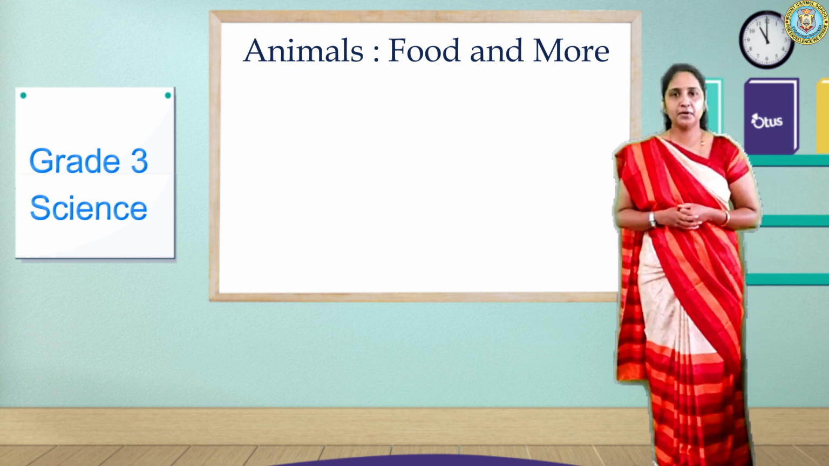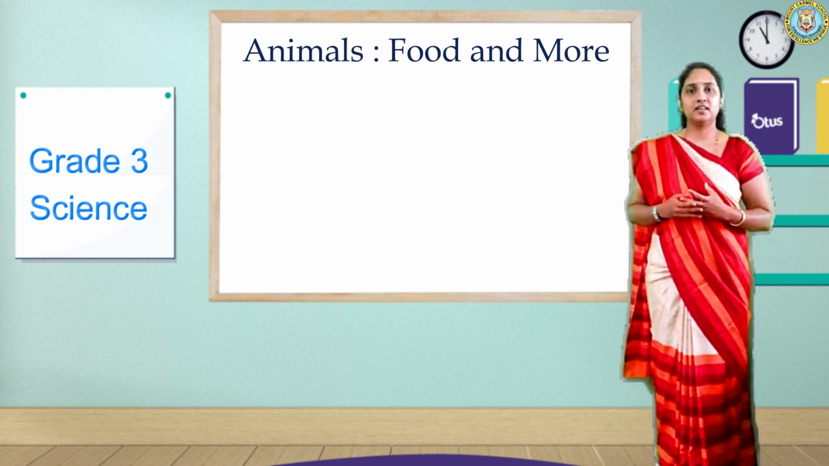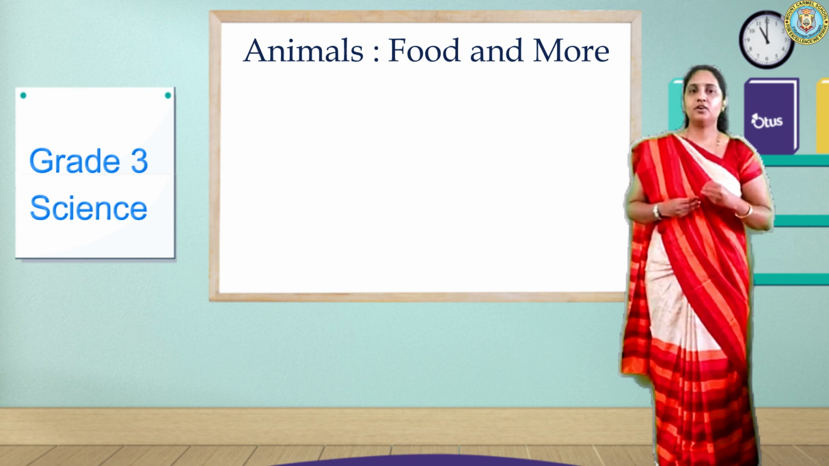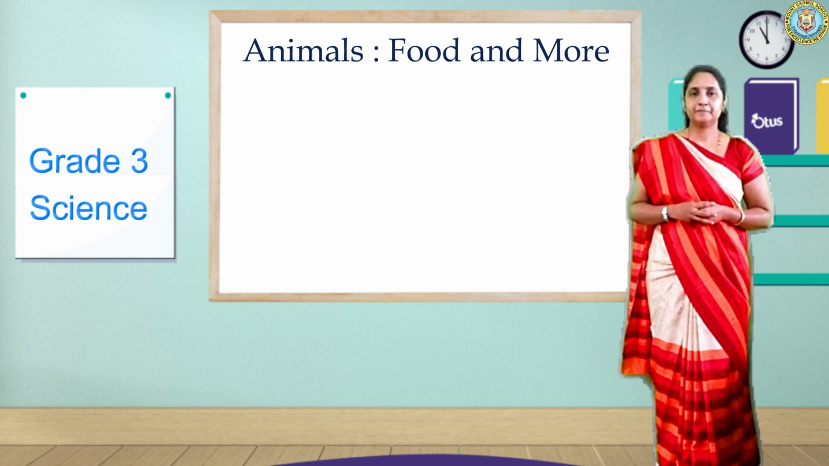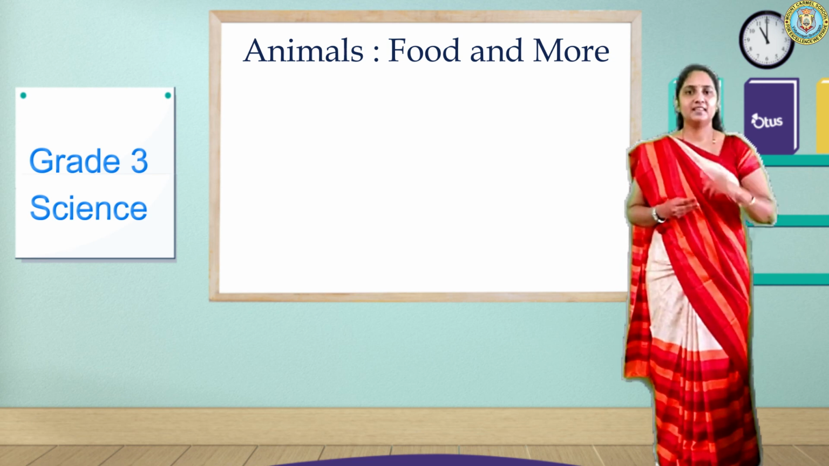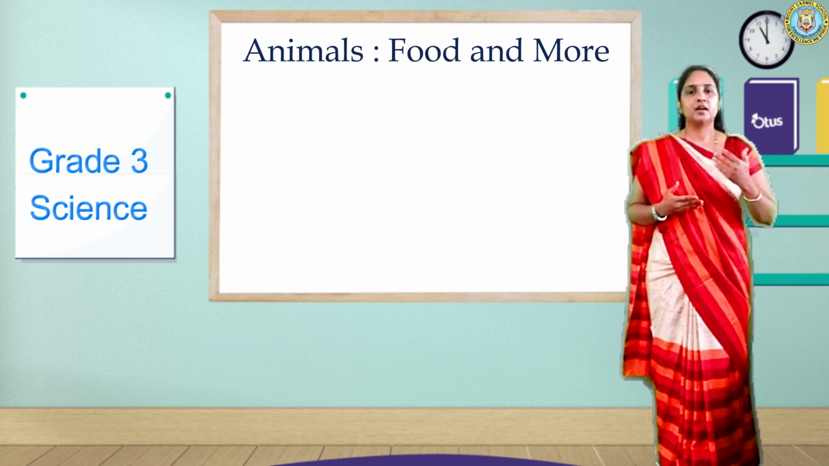Children, in this chapter, we come to know that animals and plants are dependent on each other for their food, also for other purposes, right? And animals breathe through gills, air holes, and also by using their lungs, right? Children, also we get to know the reproduction process in animals.